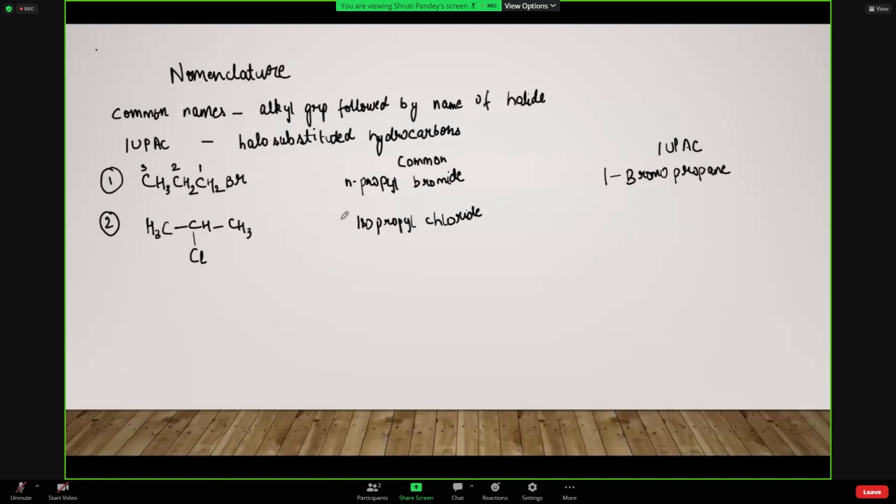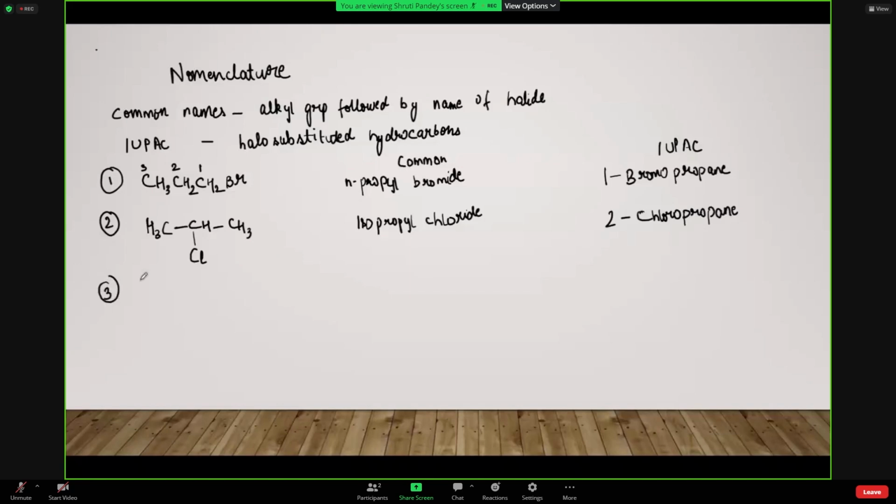तो इसी वजह से हम यहाँ पे आइसोप्रोपाइल लिख रहे हैं. आइसो मीन्स कि जो भी चीज अटैच हो रही है वो सेकेंड कार्बन एटम पे अटैच होगी, मिडिल वाले पे, ठीक है. तो इसी वजह से we call it here as isopropyl chloride, ठीक है. And in terms of IUPAC it is 2 chloropropane because it is attached to the second carbon atom. So again you will number it in the same way like we did in the first one. It is 2 chloropropane. ठीक है.